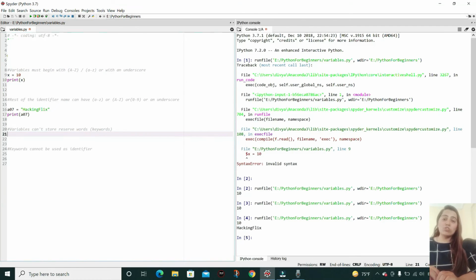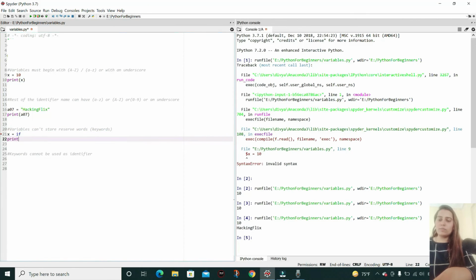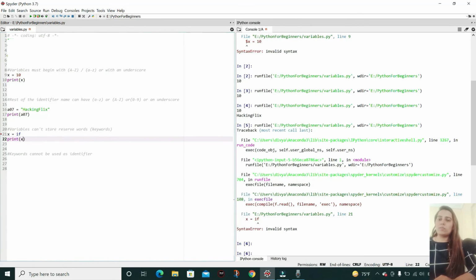And now, variables cannot store reserved keywords. As we have seen, reserved keywords can be false, true, if, else, elif, for. Let's use one of these. If I am declaring a variable x and storing the value if, and then I'm printing x, it will throw an error.